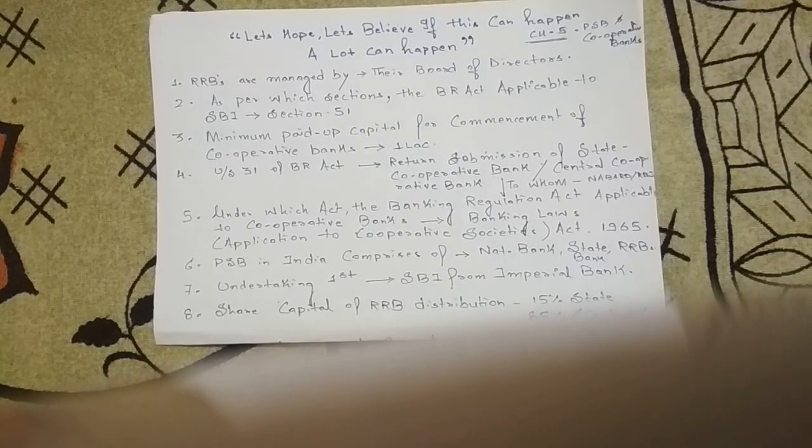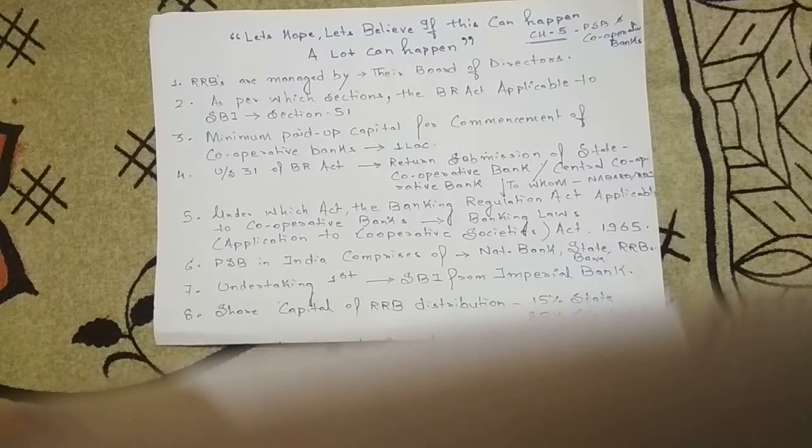Next question, as per which section is the Banking Regulation Act applicable to the State Bank of India? As we know, the Banking Regulation Act came into existence in 1949 and in 1955 the SBI Act was passed for the existence of the State Bank of India.